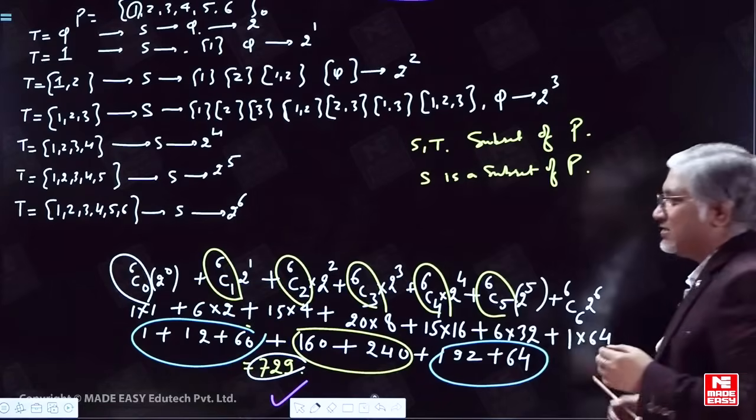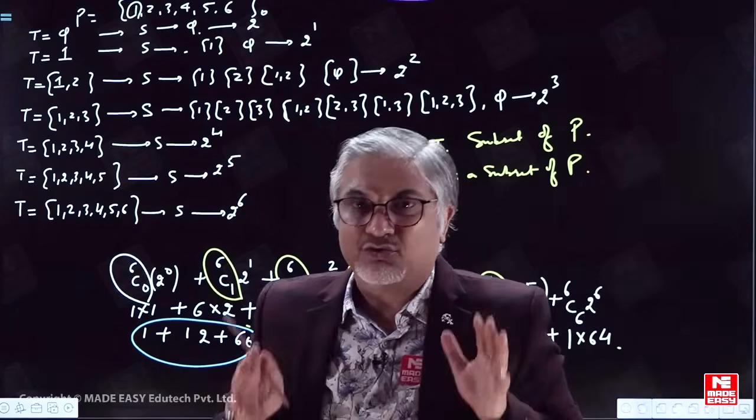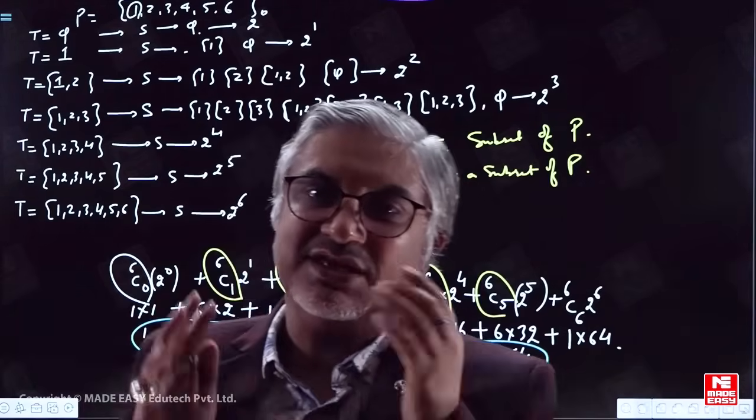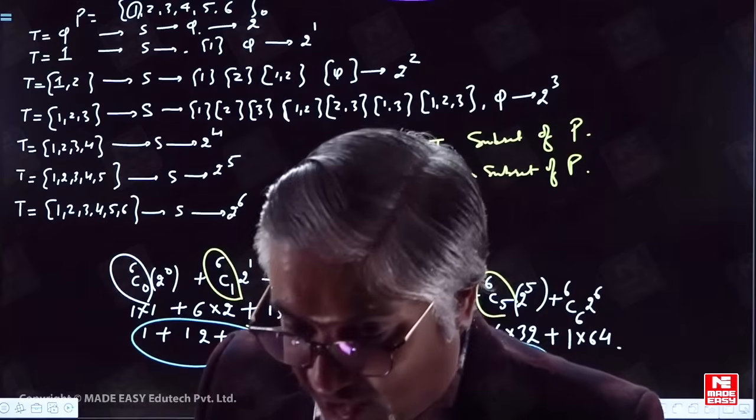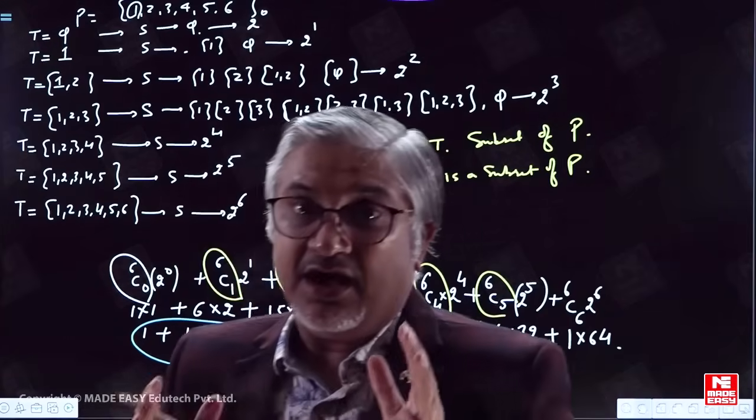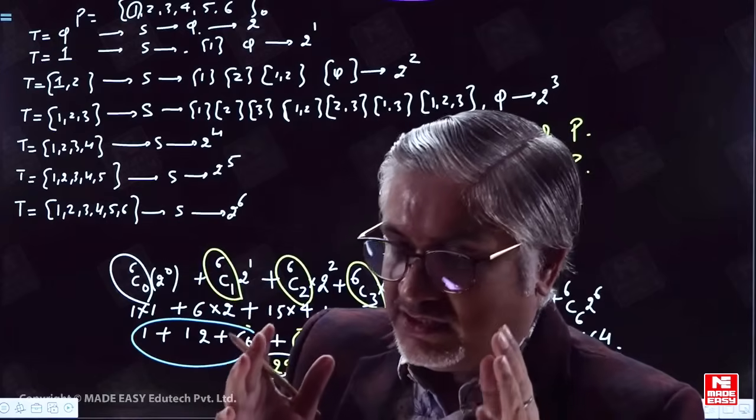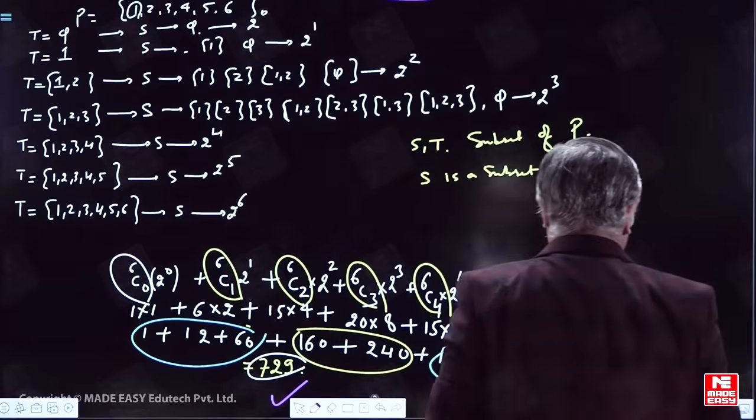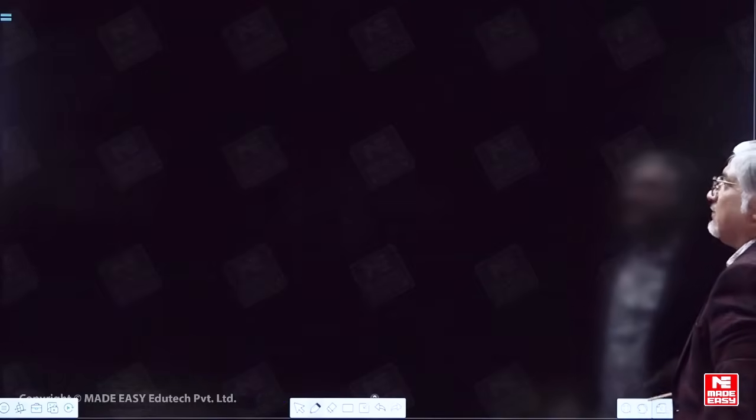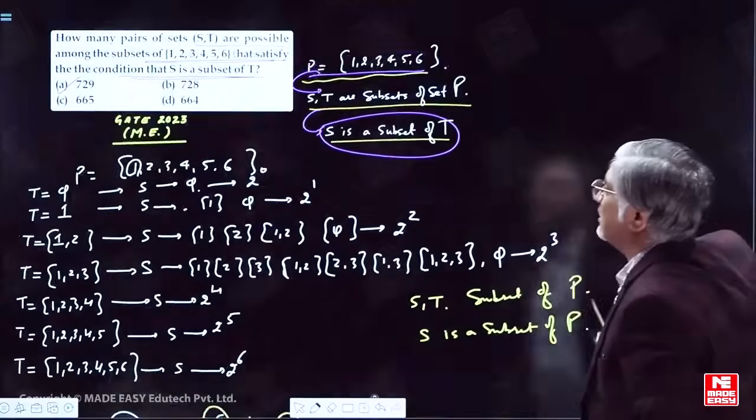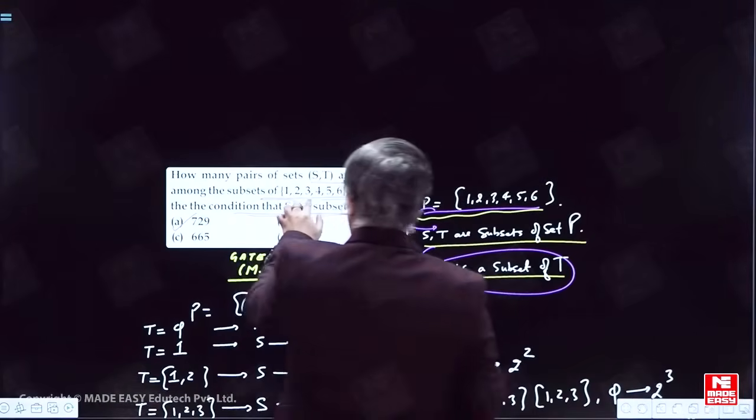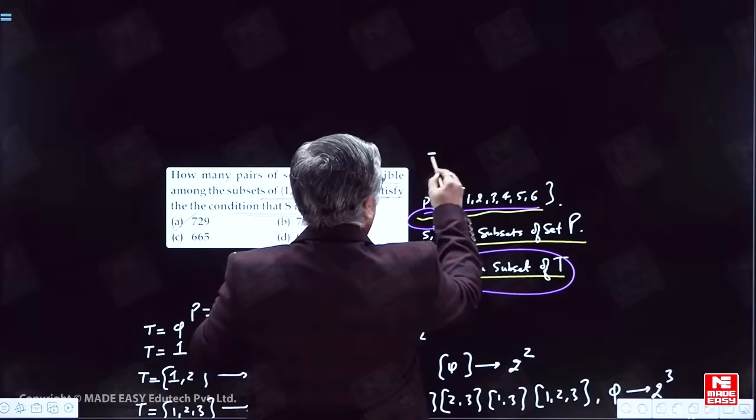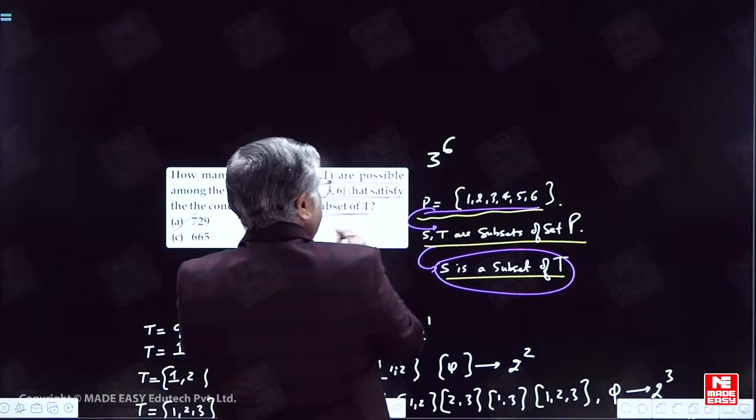For any such question, I hope you have learned many things from this question. I hope the length of the question could have been shortened. I have tried my best to explain a multitude of things here, but if you want a shortcut, then if set P contains 6 elements, the answer in such a case will be 3 power 6.